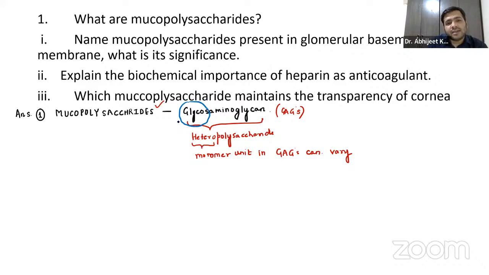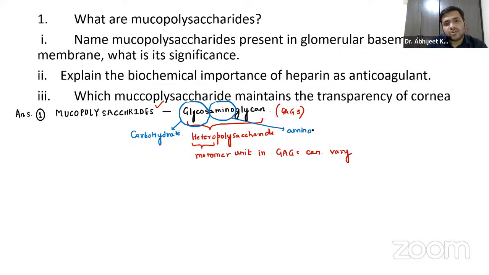Glyco, as in glycogen, stands for carbohydrate. We have amino, so remember, it is an amino sugar.